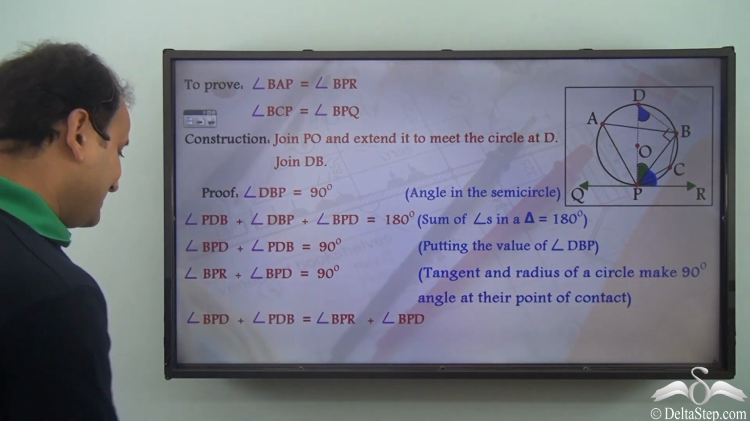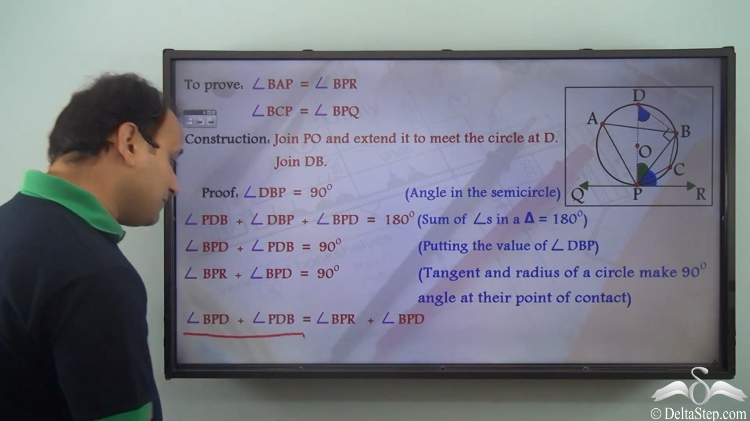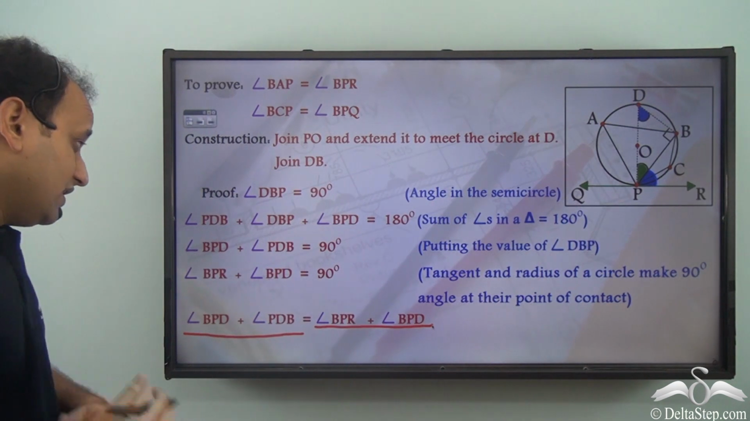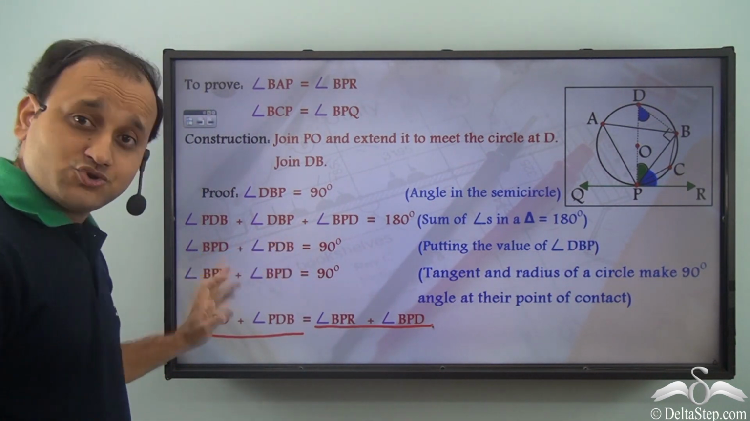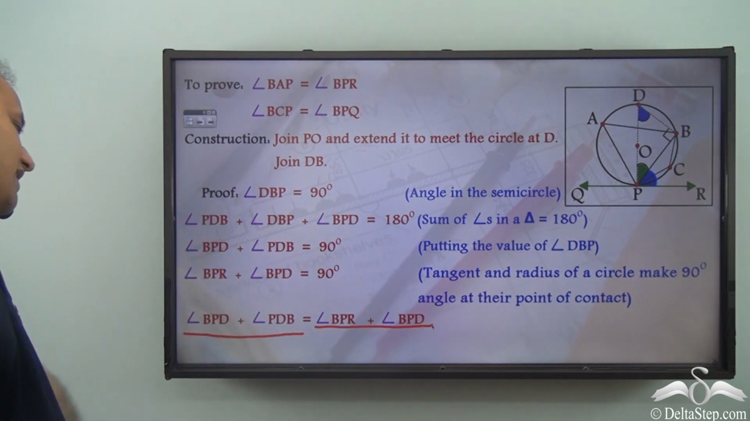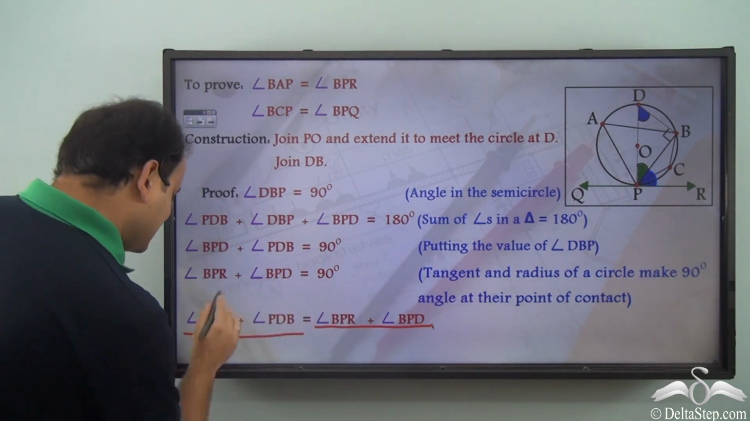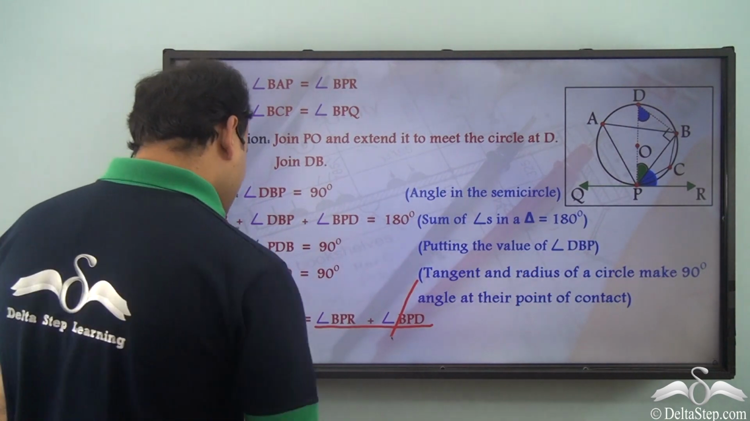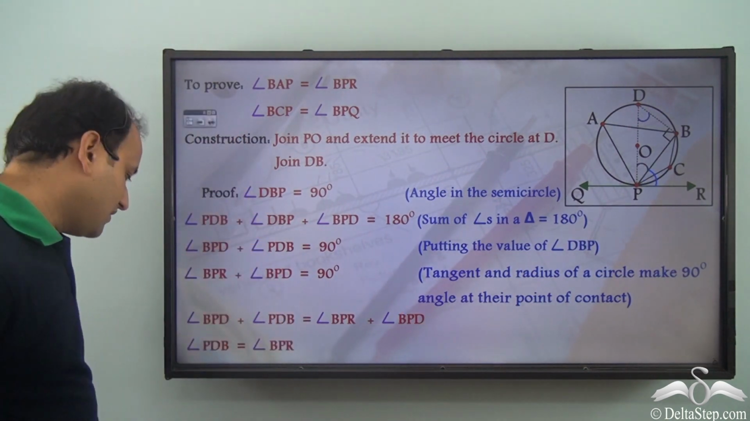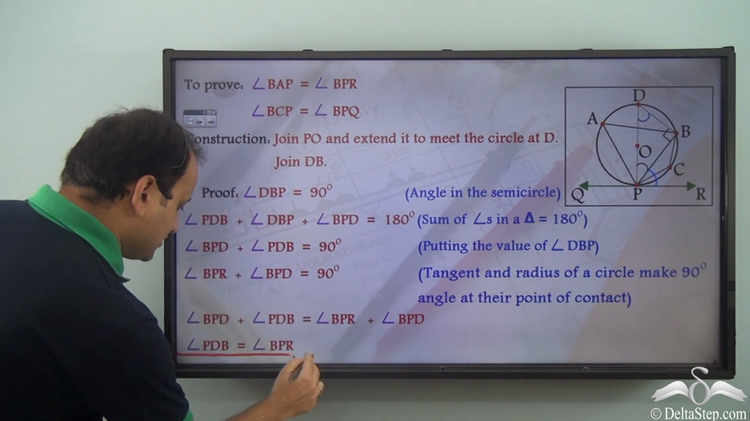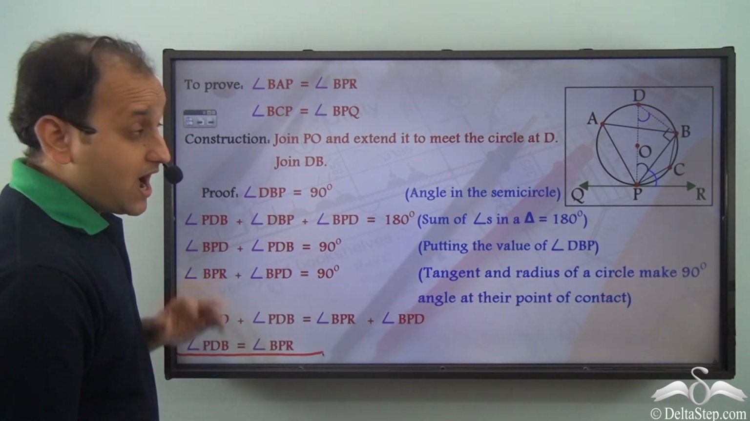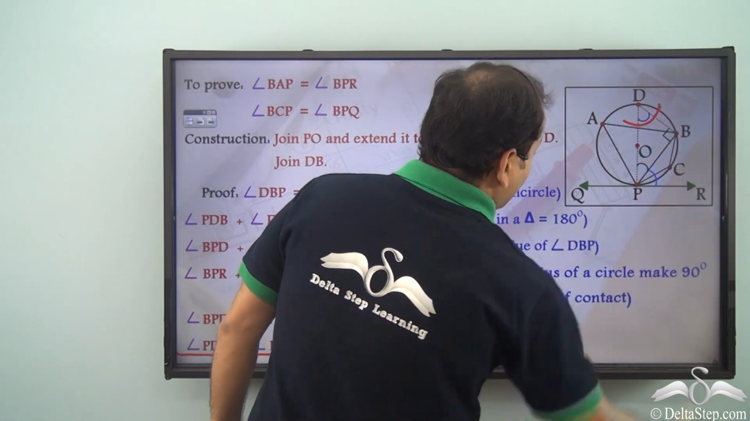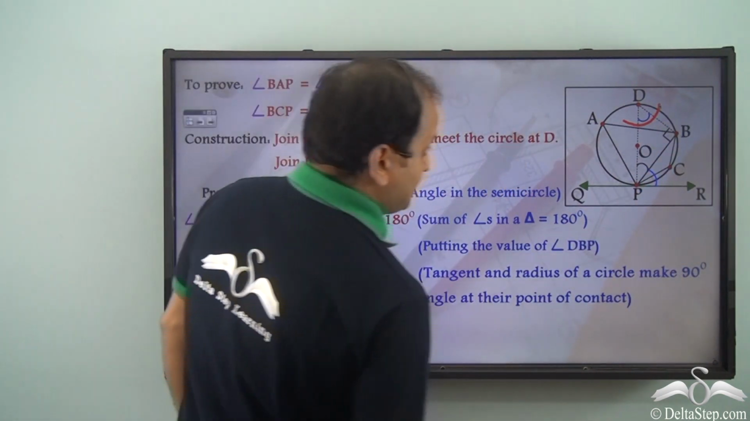We can say that angle BPD plus angle PDB will be equal to angle BPR plus angle BPD because both of them add up to 90 degrees. Now again, in this case, we have BPD which can cancel out. So what is left? Angle PDB is equal to angle BPR. So we were able to prove angle PDB is equal to angle BPR.